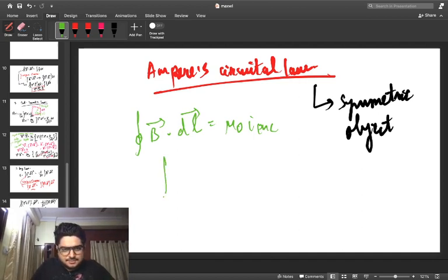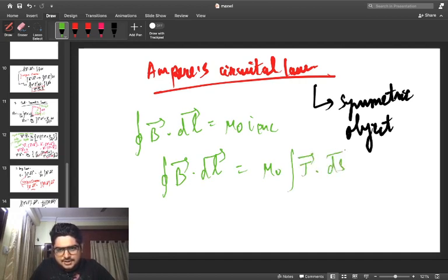The reason is quite simple: B dot dl is equal to mu naught multiplied by the current enclosed. We know that current can be written as J dot dS, that is, current density multiplied by the differential surface vector, or differential area vector, whatever you are going to name it.